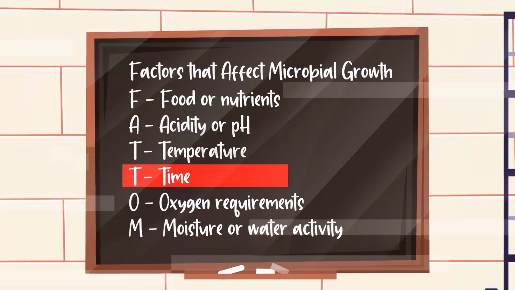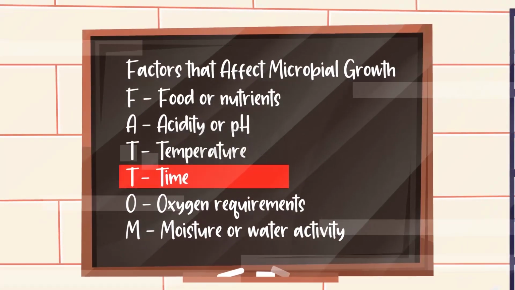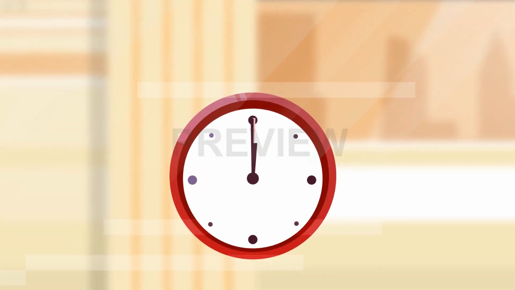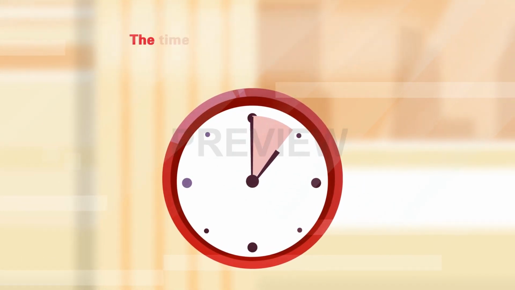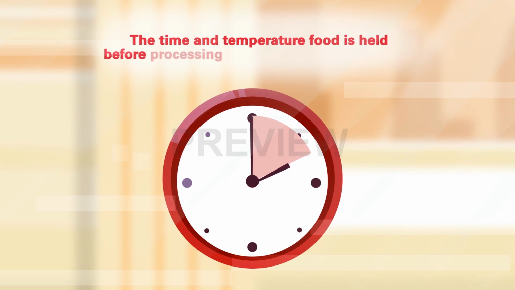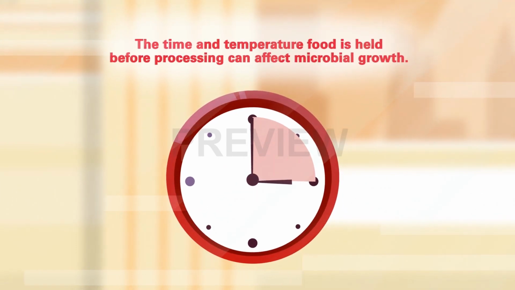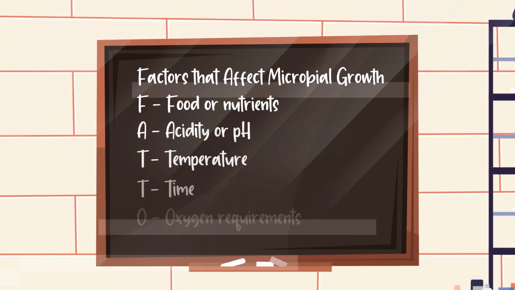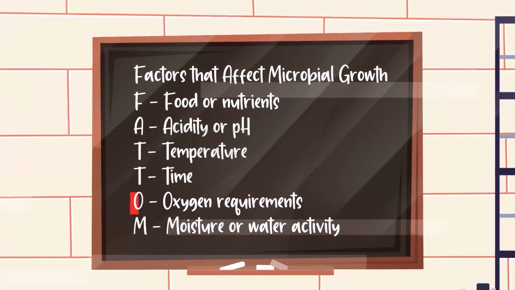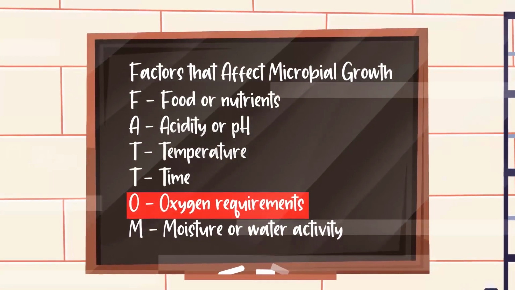Discussing microbial growth or death requires time to be considered. All living things require time for growth. So with food processing, the time and temperature food is held before processing can affect microbial growth. With thermal processing of acidified foods, a specific time is a critical factor in processing recommendations for the destruction of microbes at a specific temperature. The fifth factor we'll focus on is oxygen requirements.